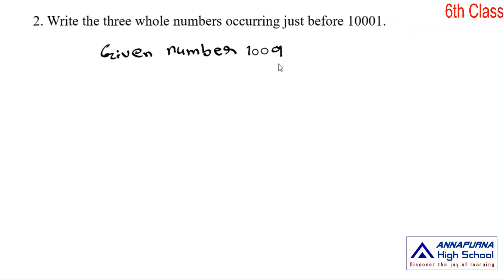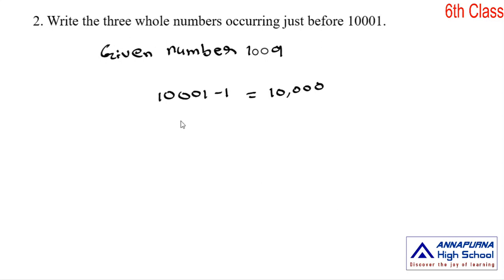When we subtract 1 from this one, we get the number before 10,001. 10,001 minus 1 is equal to 10,000.